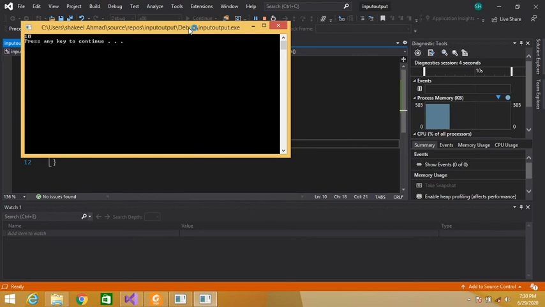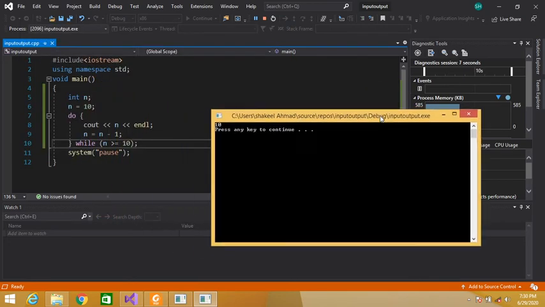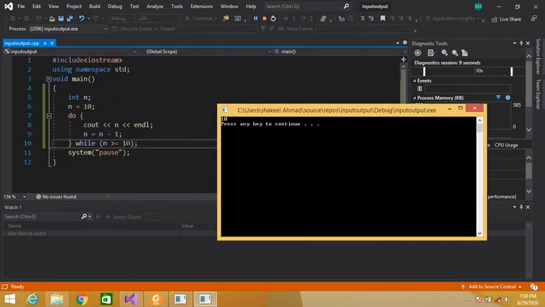See, our condition is false, but it has still executed the loop one time. See, we have n equal to 10, so control will enter the body of the loop. So 10 is displayed. Now 10 minus 1, 9. So 9 is assigned to this n variable.